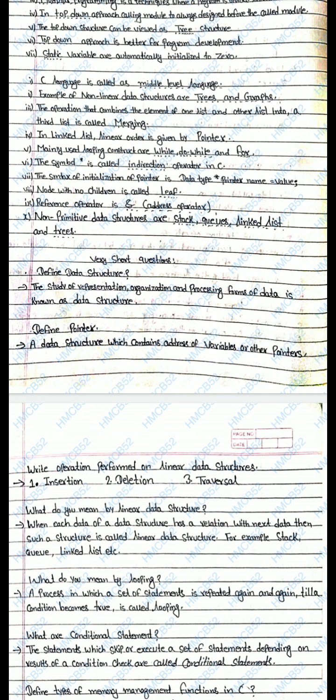The next question is, what do you mean by linear data structure? When each data of a data structure has a relation with the next data, then such a structure is called a linear data structure. If A is related to B, then that is known as a linear data structure. And what do you mean by looping? A process in which a set of statements is repeated again and again. It means iteration is happening here. So looping is an iteration.